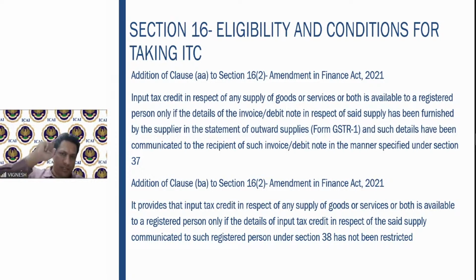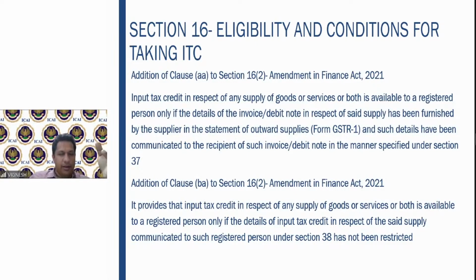If GSTR1 is filed, you can claim the input tax credit. Otherwise, you cannot. But the pain point, the risky point here, is that you are dependent on your supplier for claiming the input tax credit. Fine. I hope this point is clear.